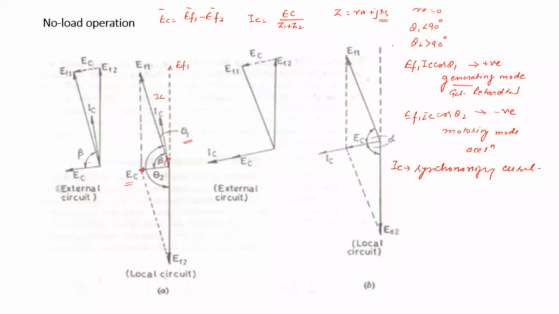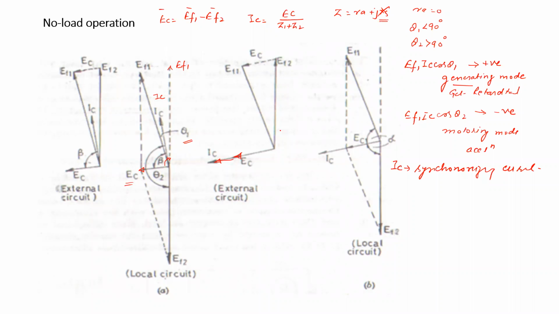If suppose there is no reactance, what happens? The impedance is only the resistance value, and the circulating current and circulating voltage are both in the same phase, and no machine is going to go into motoring mode and generating mode, and there is no effect of synchronization or synchronizing power. So it is necessary that the local circuit should have dominantly inductance value. Then and only then is it possible to bring both machines again into synchronism.